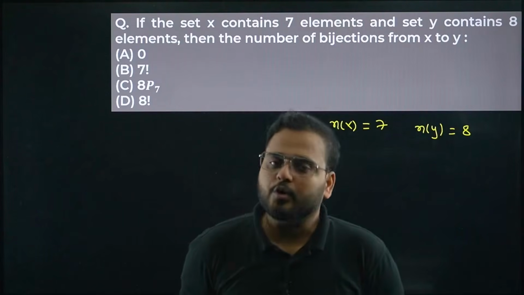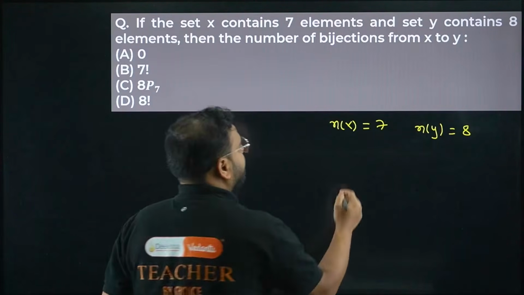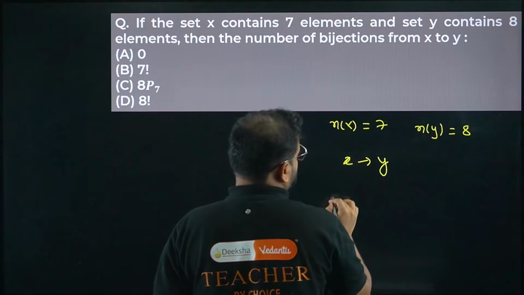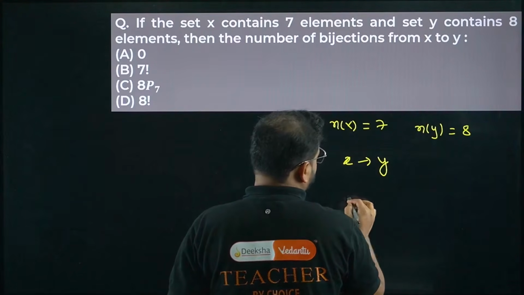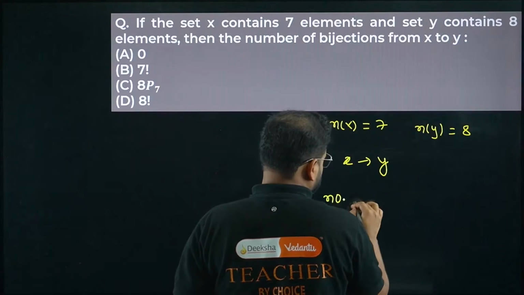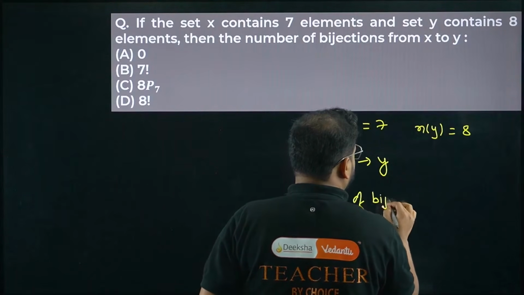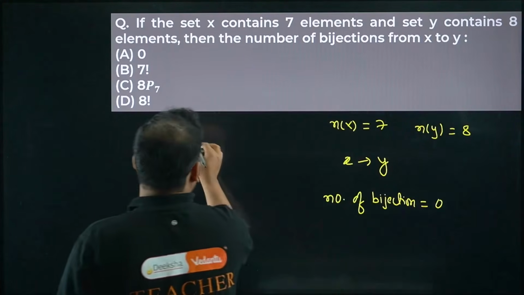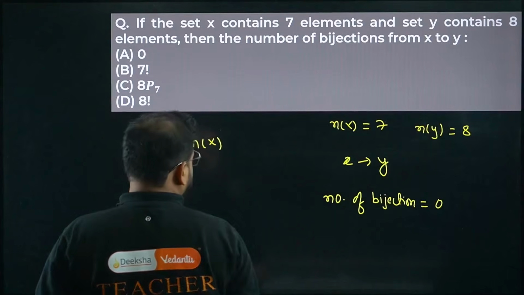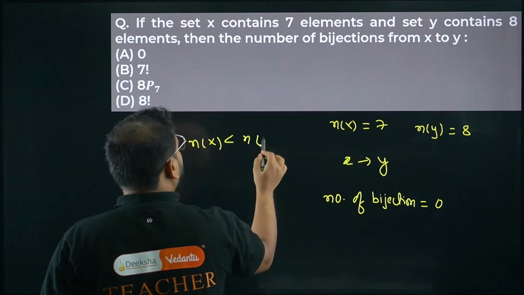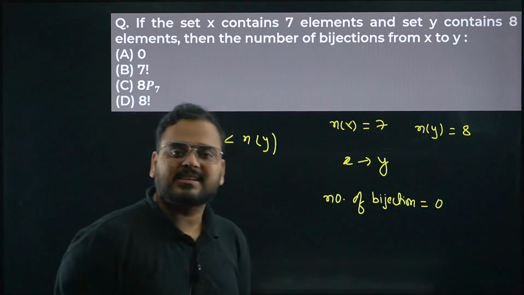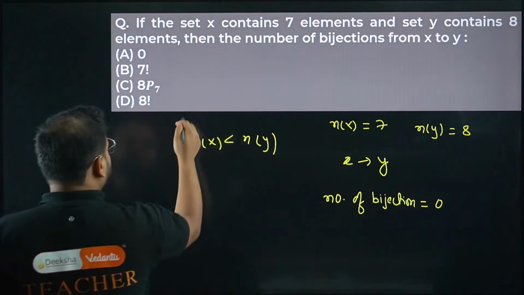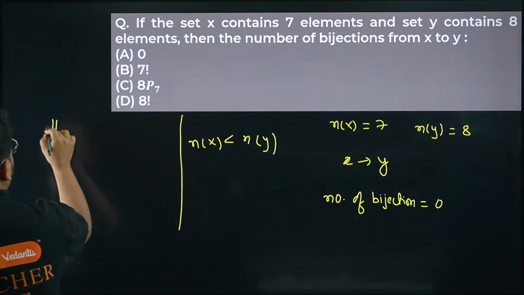It means the number of 1-1 onto mappings from X to Y. Okay, we are looking for bijections. So we'll have the answer as 0. The number of bijections will be 0. Reason is very simple, because we are getting n(X) less than n(Y). The cardinal number of the set X is less than the cardinal number of the set Y, which can't be the case. For bijections to be true, it's a concept part over here.